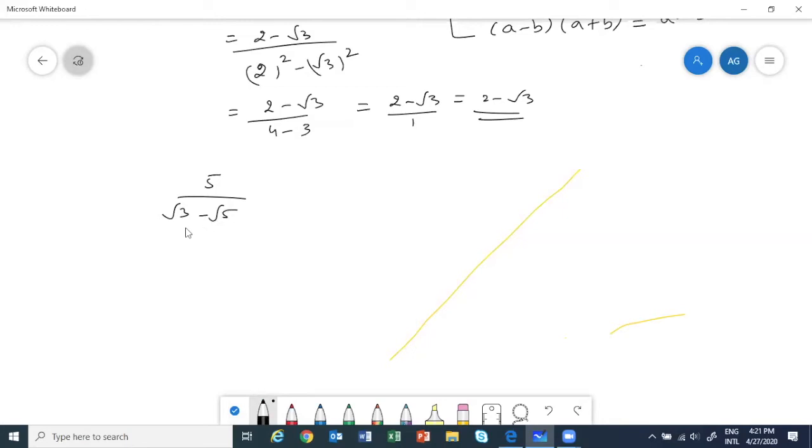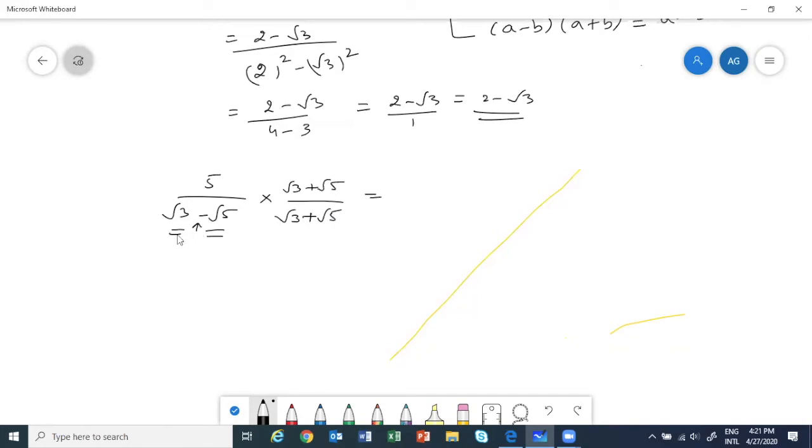Now in this question, both are roots. Doesn't matter, it won't matter. Only thing is there is a minus sign here. So we will multiply and divide by plus, so root 3 plus root 5. We will multiply and divide by that.